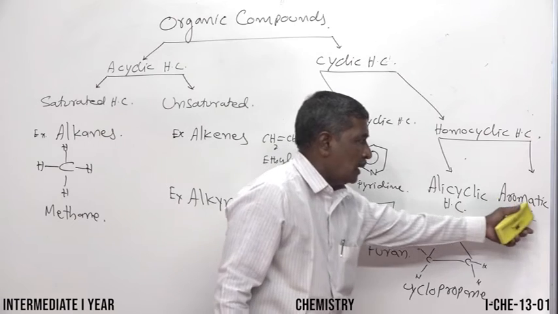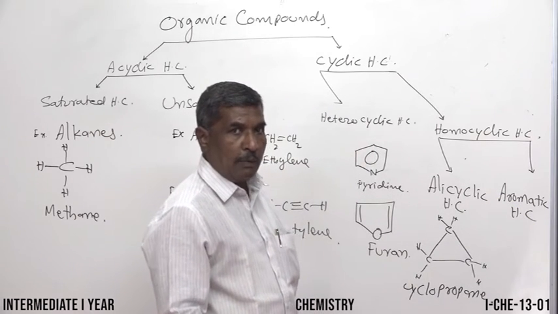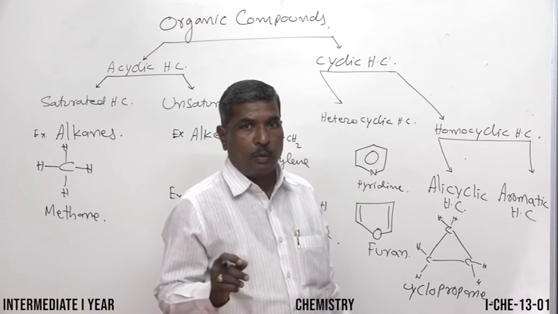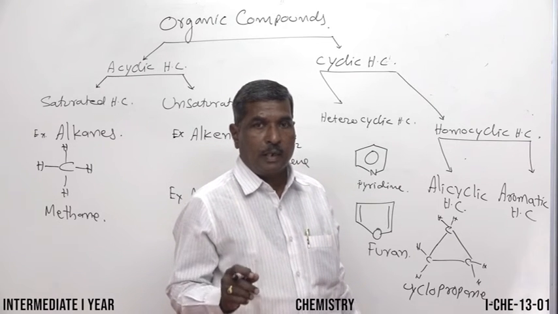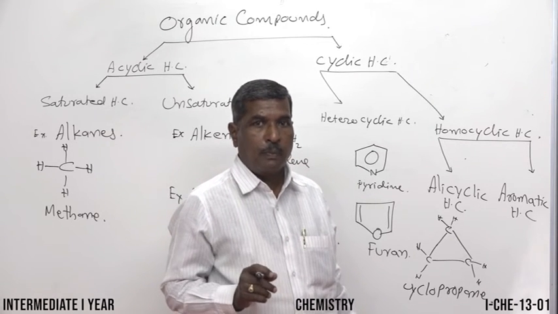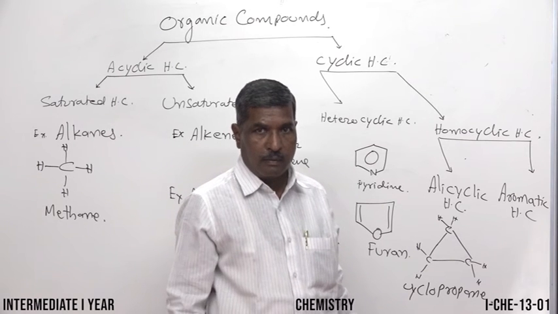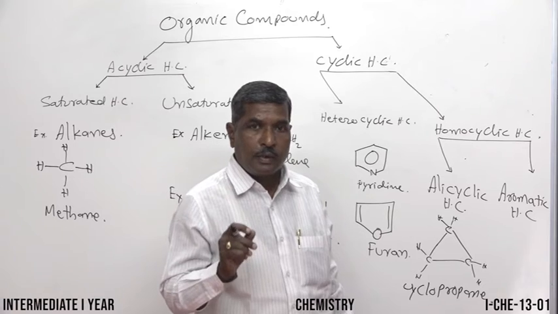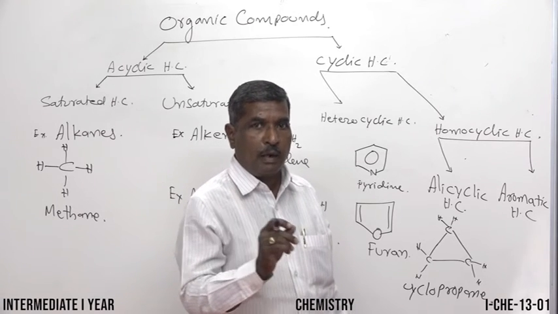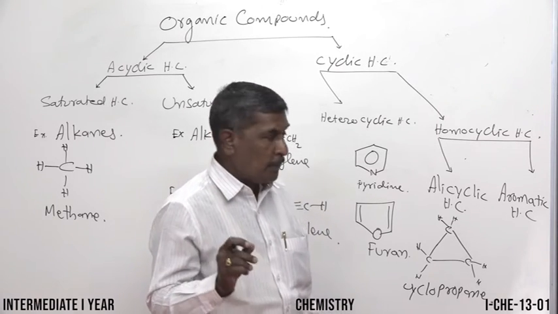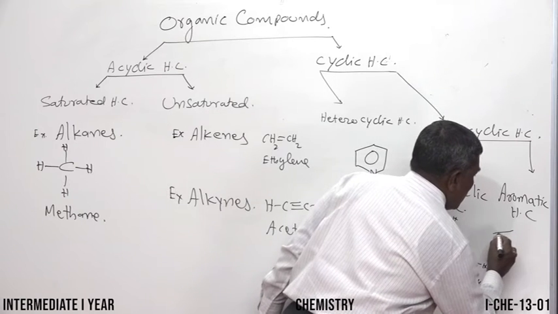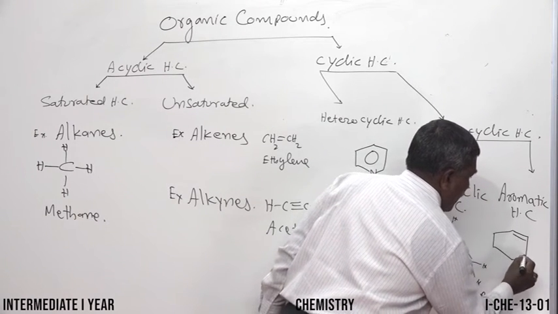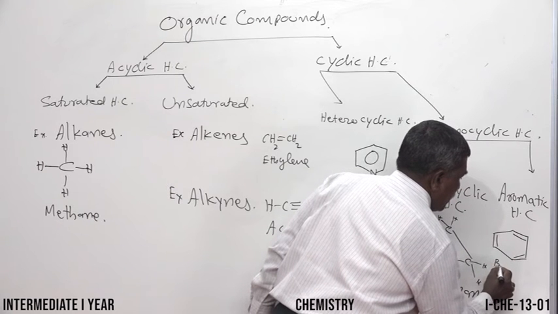Come to the aromatic hydrocarbons. So what are aromatic compounds? Organic compounds or cyclic hydrocarbons which contain a minimum of one benzene ring are said to be aromatic compounds. Benzene ring, it is like this. Here double bond, double bond, double bond. It is said to be benzene.